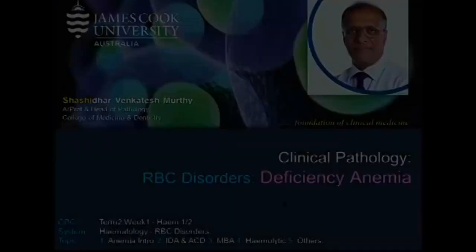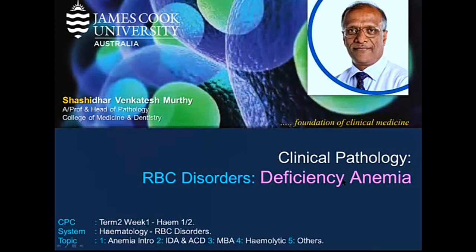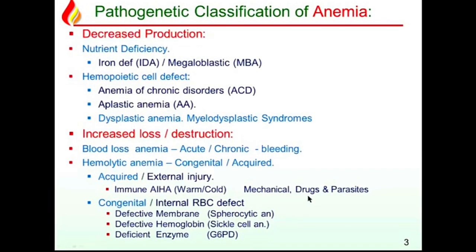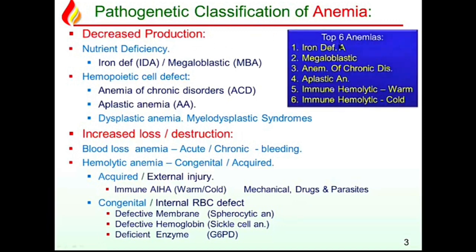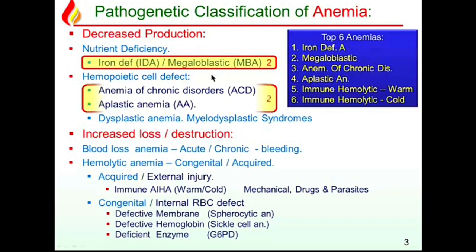Pathology of deficiency anemias, mainly iron deficiency, megaloblastic, and briefly anemia of chronic disorders. So if we know the classification of anemia, the decreased production, the top 6 anemias, the 2 deficiency anemias, 2 deficiency of blast cell anemias, and 2 hemolytic anemias. Out of this, I'm covering the 2 major, the iron and megaloblastic, and then anemia of chronic disorder and aplastic